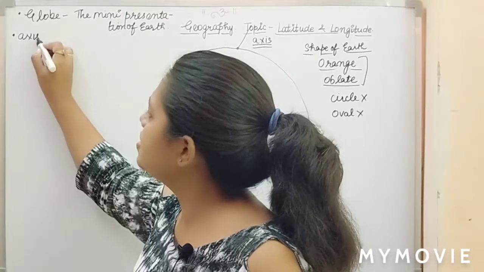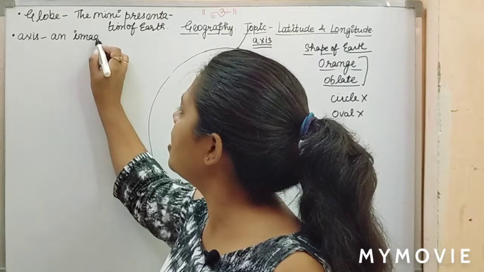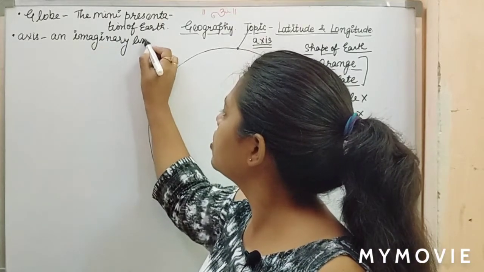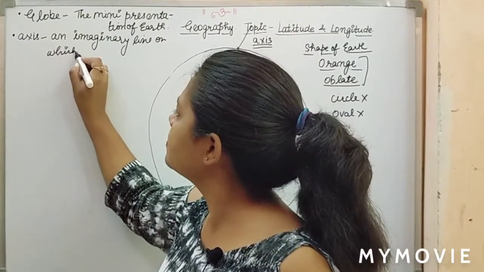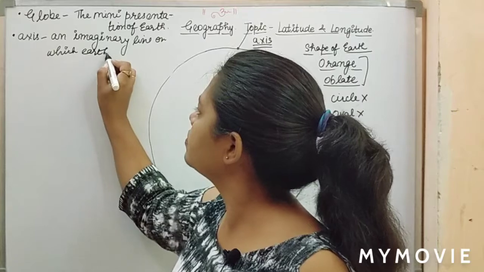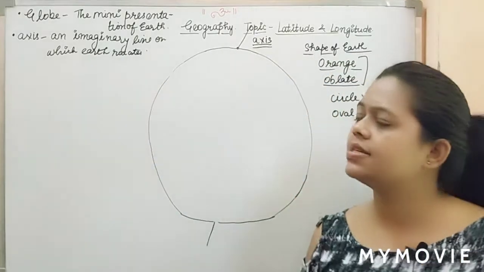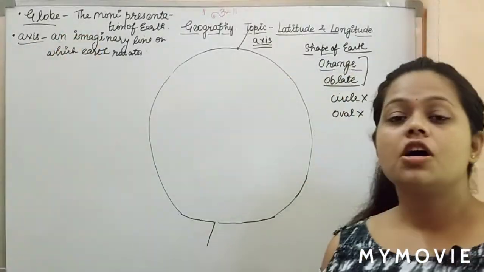Axis is an imaginary line on which Earth rotates. So axis is an imaginary line on which Earth rotates.